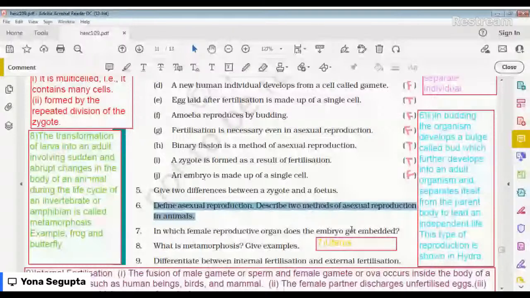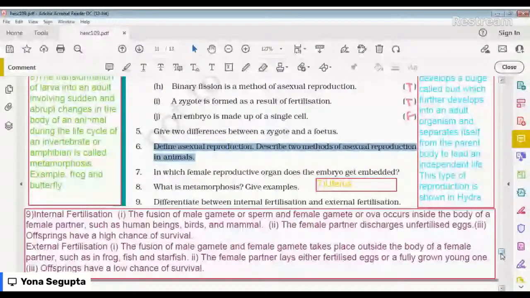Okay. Next is differentiate between internal fertilization and external fertilization. And there are 3 points in total. You will make a column.